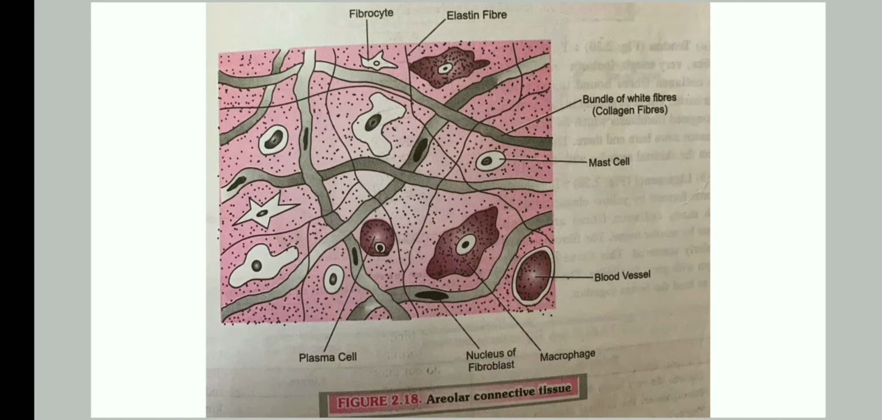Now you can see the structure of this type of tissue in which different types of cells are there. Center material, that is matrix, and these thread-like structures, these are the bands of collagen fibers. This is the typical structure of areolar connective tissue.